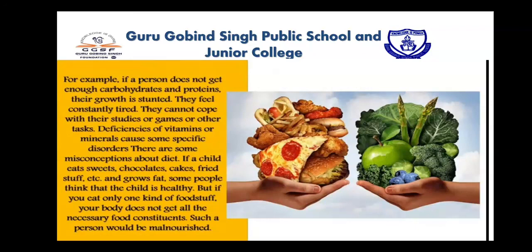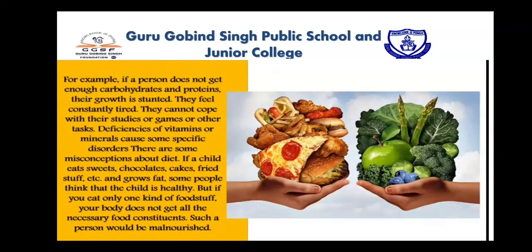If a child eats sweets, chocolates, cakes, fried stuff, etc., and grows fat, some people think that the child is healthy. But if you eat only one kind of foodstuff, your body does not get all the necessary food constituents. Such a person would be malnourished.